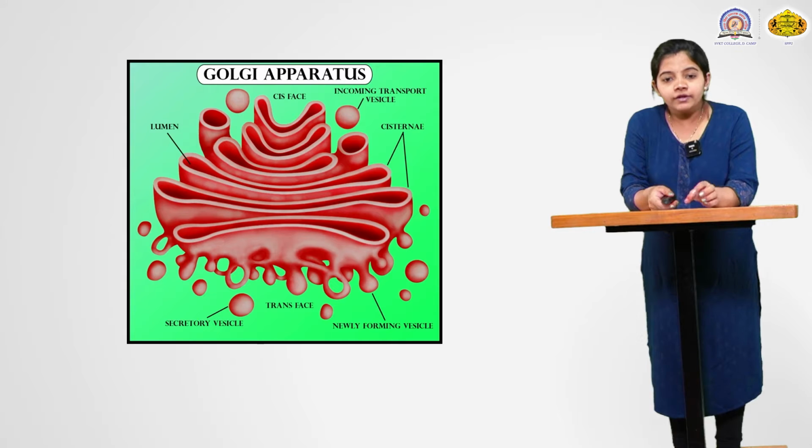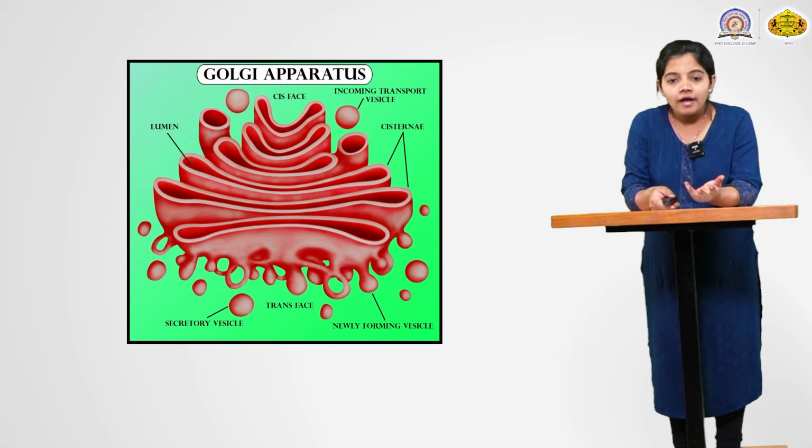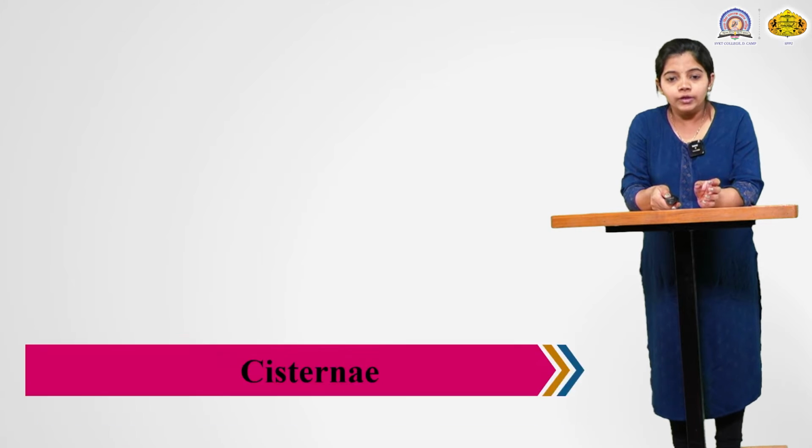Then in the next figure, the cis phase in Golgi apparatus means the upcoming proteins or upcoming amino acids enter the Golgi apparatus. So hence it is called the cis phase, and in the opposite direction it is the trans phase. From this trans phase the modified proteins or modified amino acids are sent to their destination from the trans phase of the Golgi apparatus. Okay.